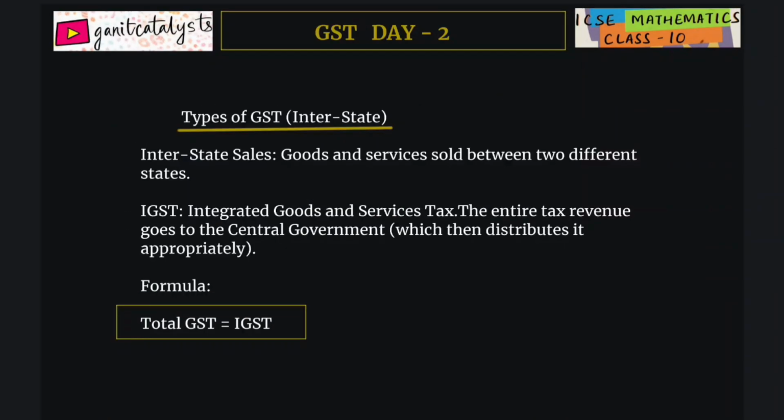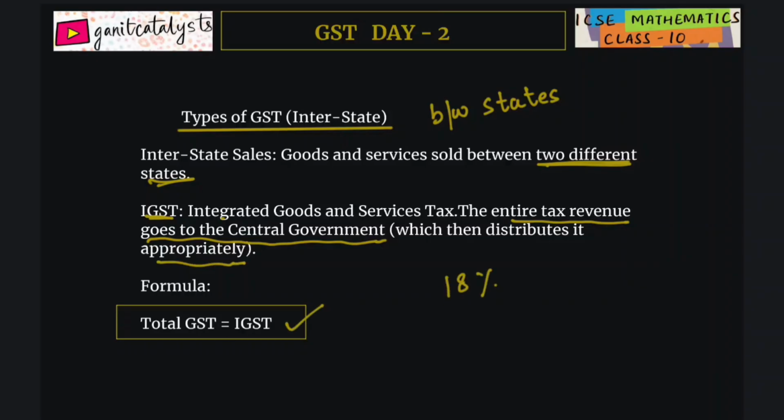Second is interstate, meaning between states. Interstate sales are goods and services sold between two different states. IGST is Integrated Goods and Services Tax. The entire tax revenue goes to the central government, which then distributes it appropriately. So total GST in this case is IGST, the full 18%, suppose. It goes to the central government.